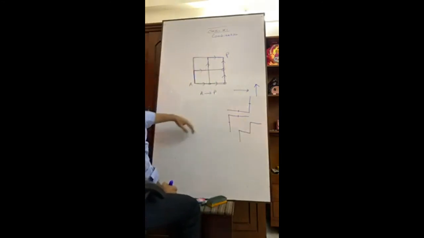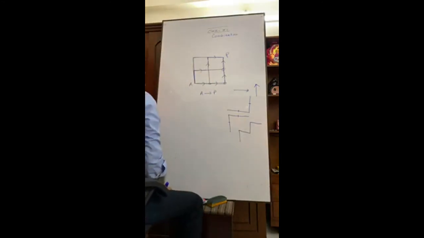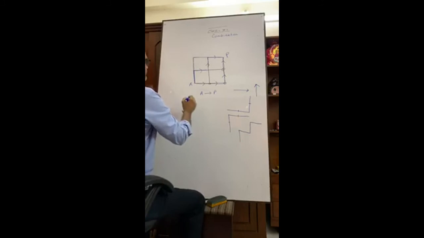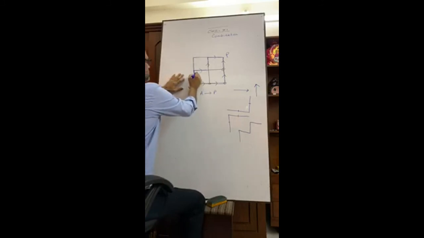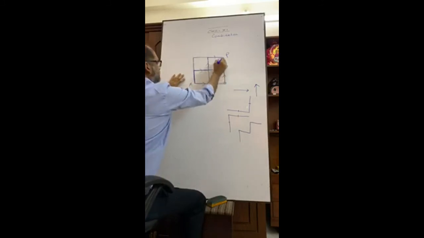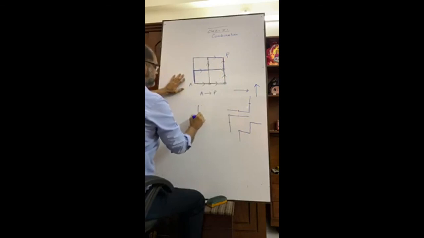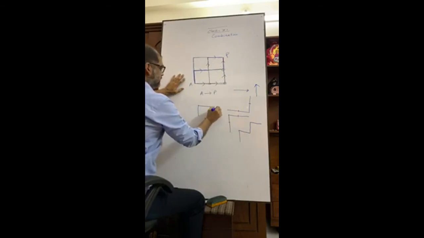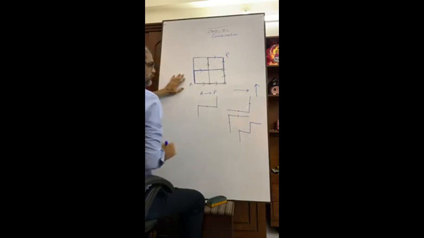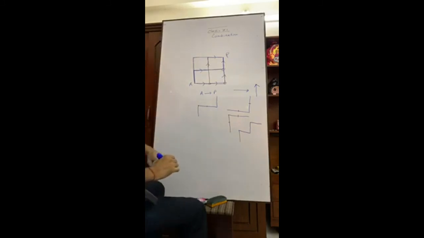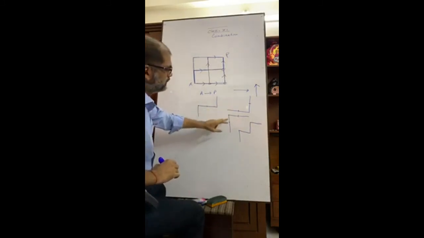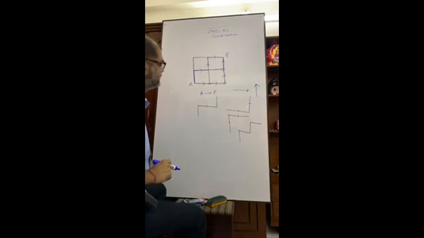Another way. You also have this and this. Have you seen? In this way, you can also go. All are different ways. Have you seen? 1, 2, 3, 4. Do we have another way?